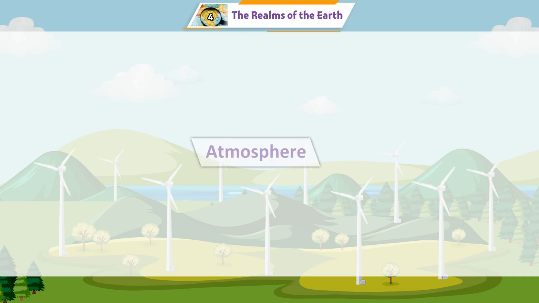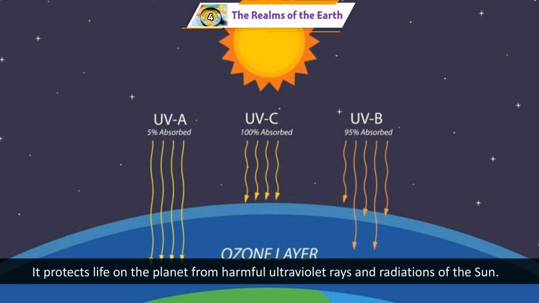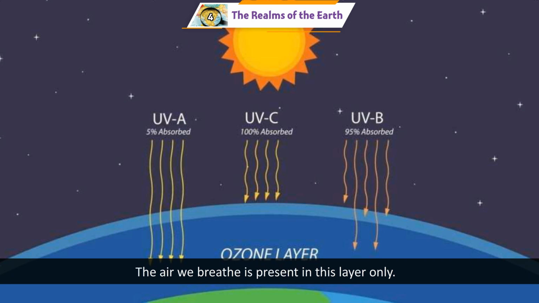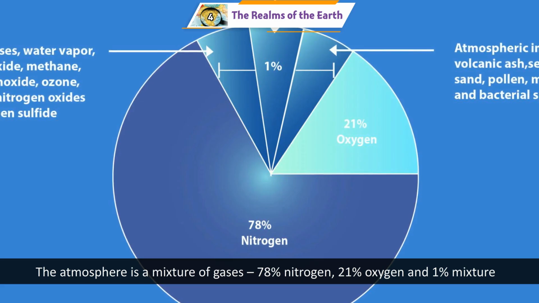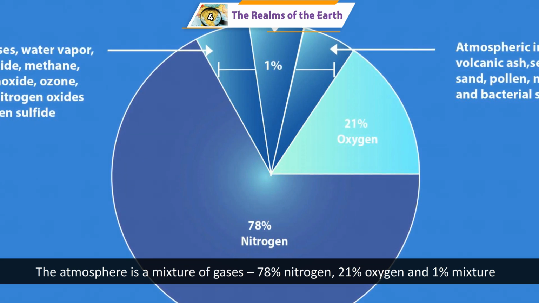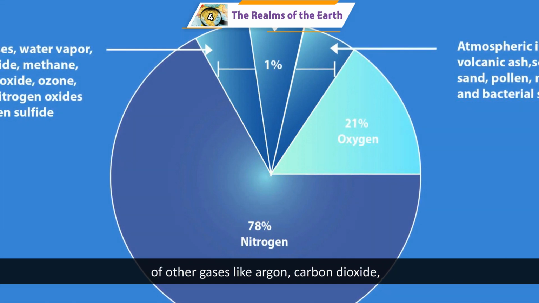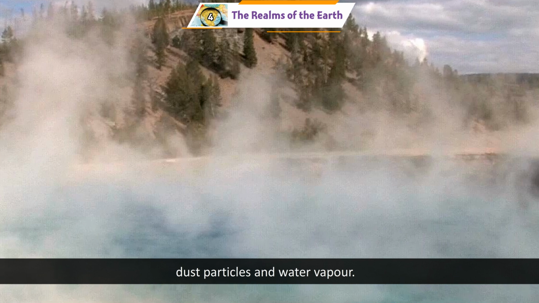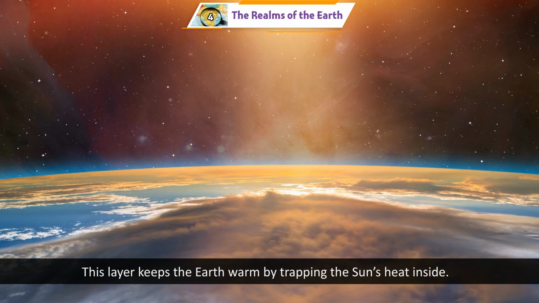and volcanic eruptions. Atmosphere covers the Earth like a blanket. It protects life on the planet from harmful ultraviolet rays and radiations of the sun. The air we breathe is present in this layer only. The atmosphere is a mixture of gases: 78% nitrogen, 21% oxygen, and 1% mixture of other gases like argon, carbon dioxide, dust particles, and water vapor. This layer keeps the Earth warm by trapping the sun's heat inside.